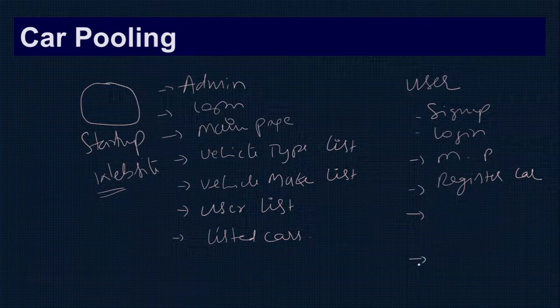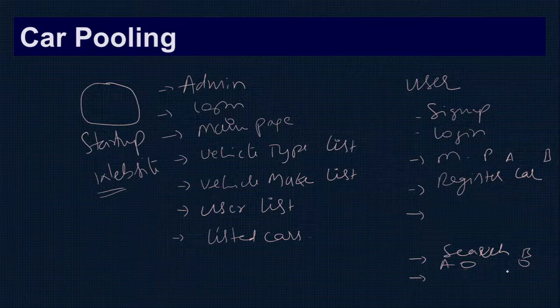On the other side, they search for a car. Somebody who wants to travel from place to place can search for the car, based on the location A to location B. Because people are already registered, and in the registration itself they tell where to where they will travel, A to B. So whenever it matches, the car list will come.